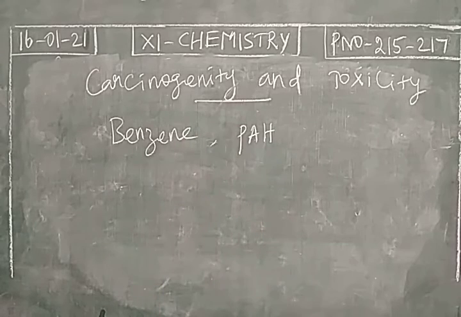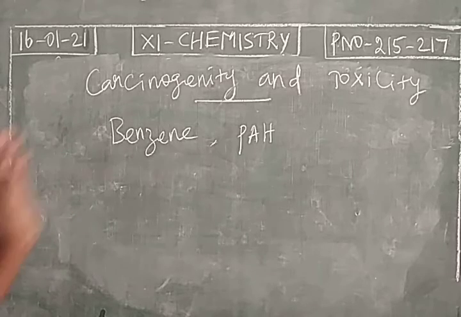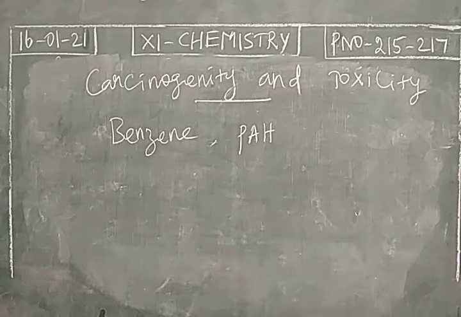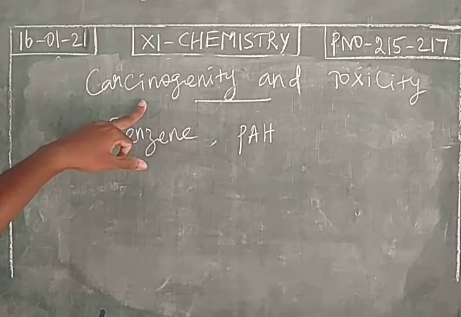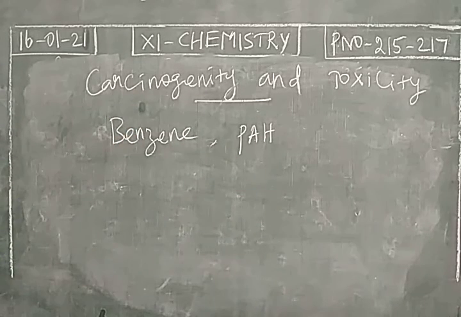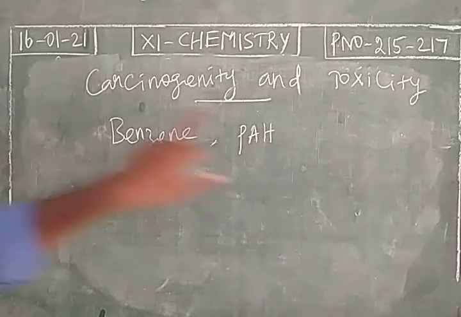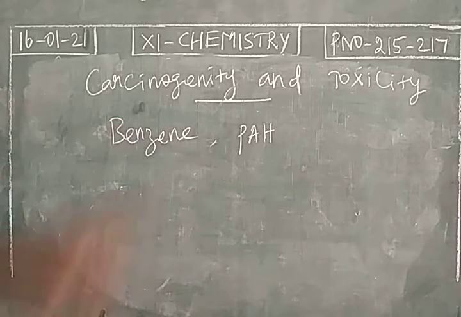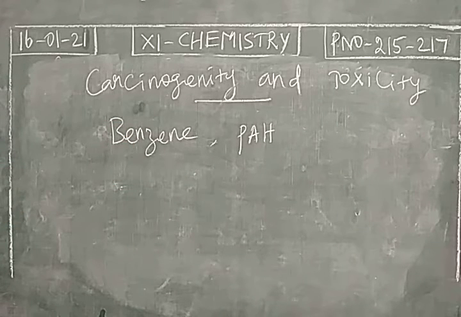So many polycyclic aromatic hydrocarbons are available. So these are all benzenoid compounds. So what are the harmful effects of these aromatic hydrocarbons? They are causing cancers, right? So these aromatic hydrocarbons are making harmful effects in the human body. So they are highly toxic in nature. They are carcinogenic. It leads to cancer.